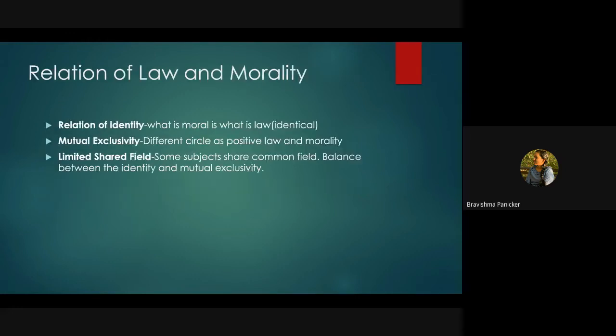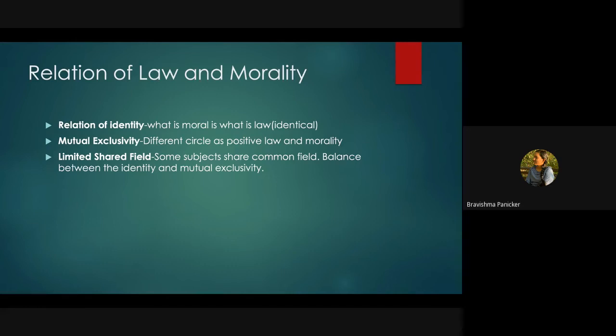The first theory is relation of identity. Here, what is moral is what is law. That is, it tries to convey that whatever is said in morality will always be said in the law. The two are identical, and there are no differences between them. They are so similar in nature.